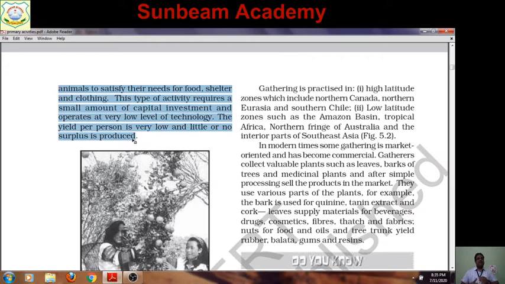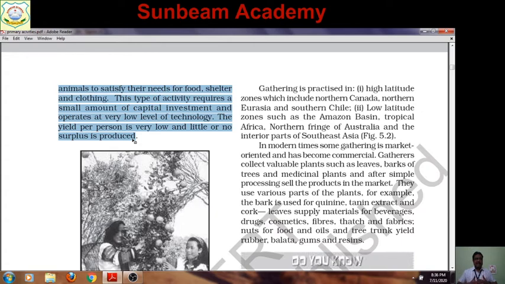You can see animals to satisfy their needs for food, shelter, and clothing. This type of activity requires a very simple amount of capital investment. They really belong to that community where economic development is very little and technological advancement is also primitive. So the yield per person is very low. In gathering, the yield, prapti, per person is low and little or no surplus is produced.